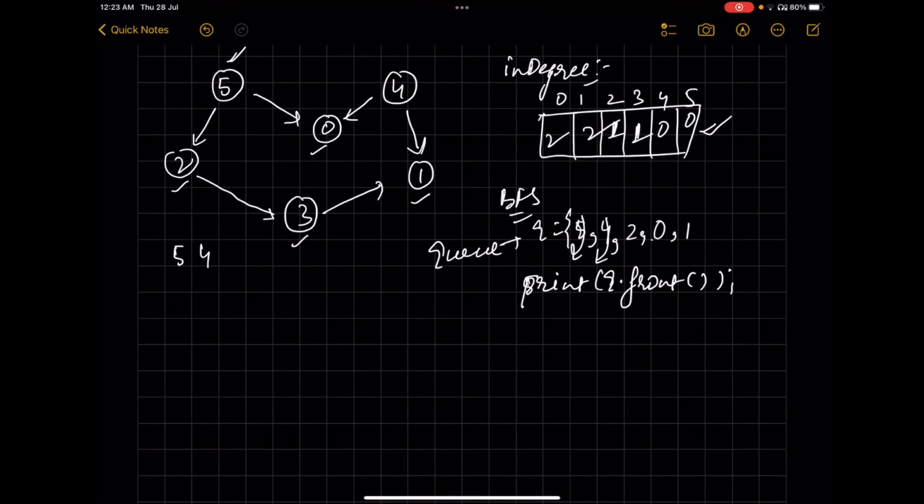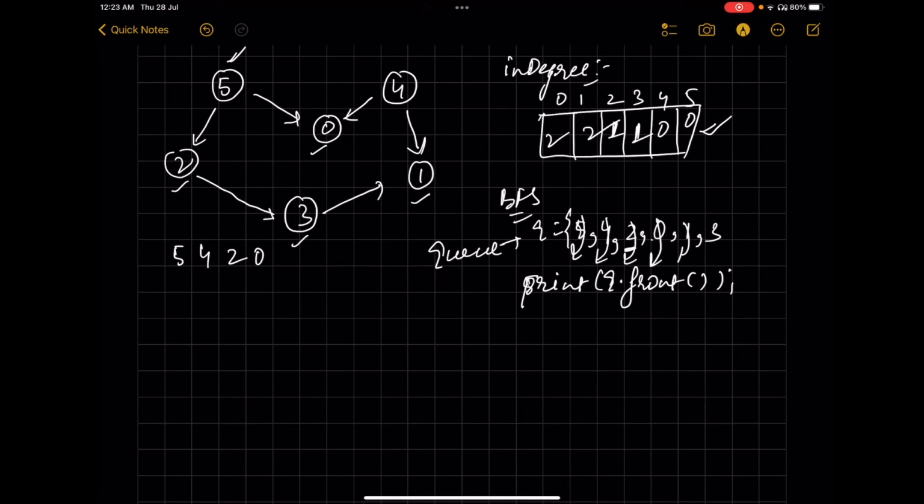Now we have the next as 2. We'll pick the 2 out of the queue and look for its neighbor. The neighbor is 3. Then we look for the next element. 0 is the next element. We'll pick the 0 out. 0 has no neighbors, meaning there is no edge from 0 to any node, so we will not insert anything inside the queue.